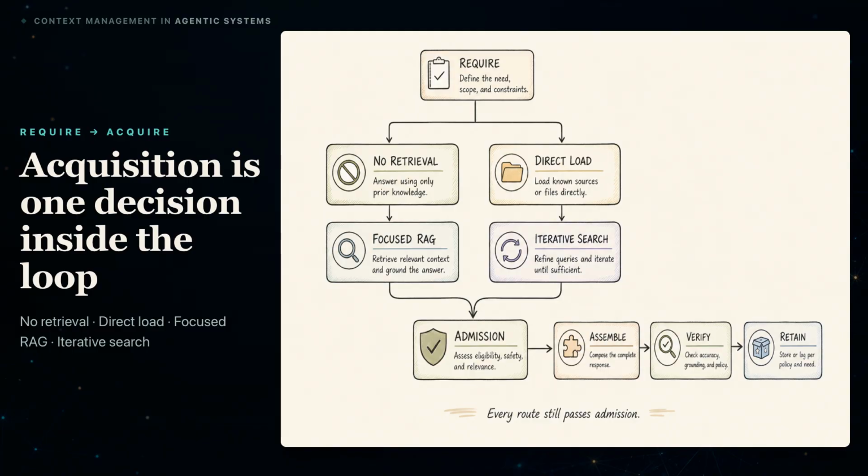Sometimes the right route is no retrieval because the user already supplied a complete packet. Sometimes it is direct loading of a bounded, authorized source set. Sometimes focused RAG is the efficient route into a large or changing corpus. And sometimes the system must search iteratively because one finding changes the next question. Every route still passes through admission, assembly, verification, and retention.